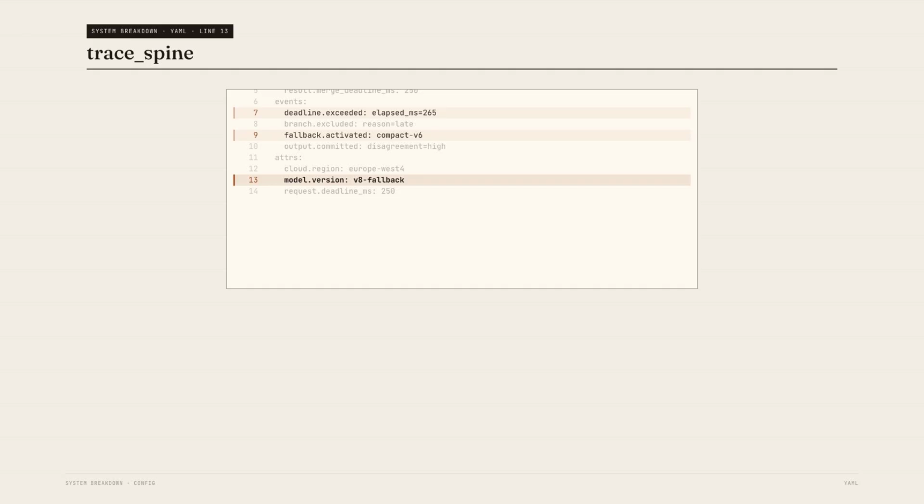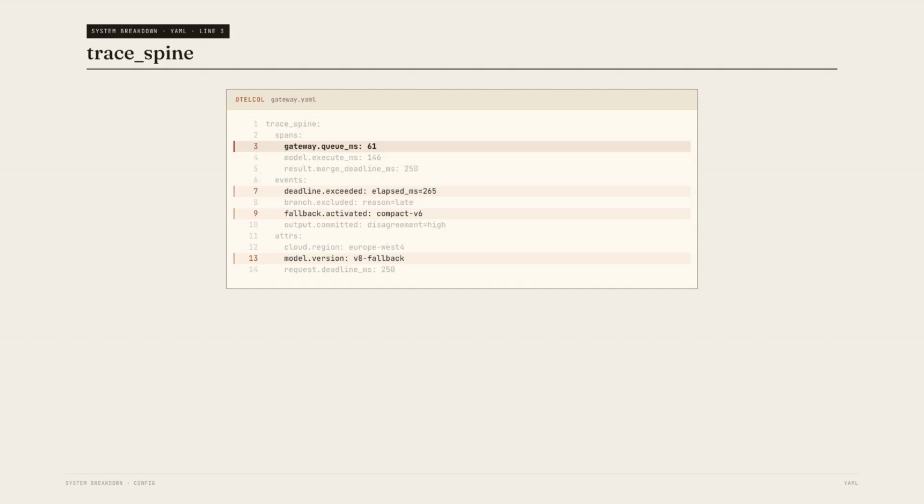Queue waiting is a duration, so it deserves a span. A fallback being activated is a moment, so it is a span event. Notice what we are not doing. We are not putting full prompts or raw model responses into trace attributes. Use controlled decision classes and safe fingerprints.